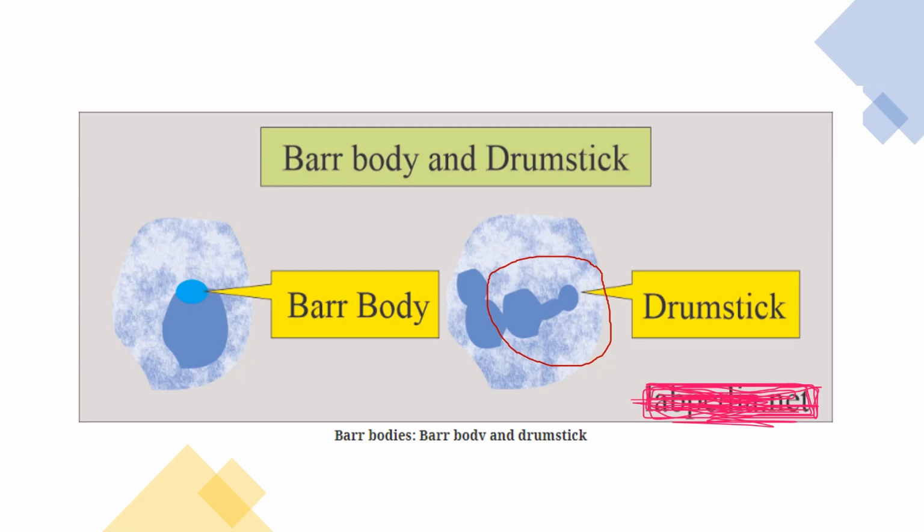Barr bodies are important; they are condensed and inactive X chromosomes, as well as the other terminologies, the X chromosome inactivation center and CTCF, or the CCCTC binding factor, which is involved in the inactivation of the X chromosome. And mainly the X chromosome inactivation is a random process.